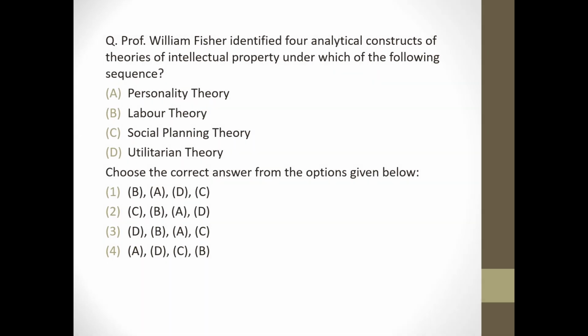Next question. Professor William Fisher identified 4 analytical constructs of theories of intellectual property under which of the following sequence? Personality theory, labor theory, social planning theory, utilitarian theory. So first is utilitarian theory, next is labor theory, third is personality theory, and fourth is social planning theory. So answer will be option 3.